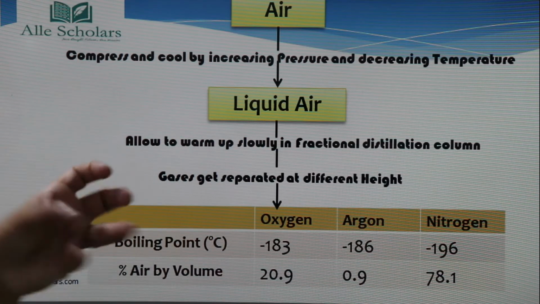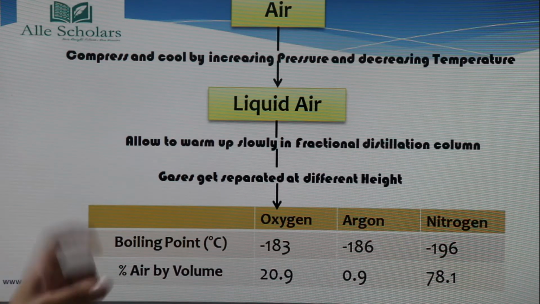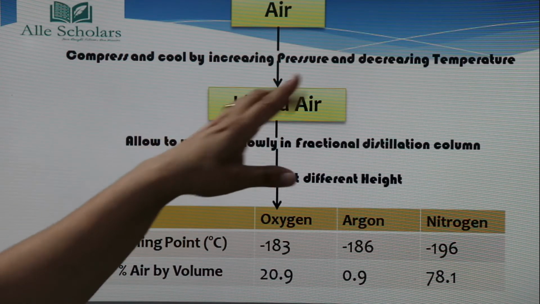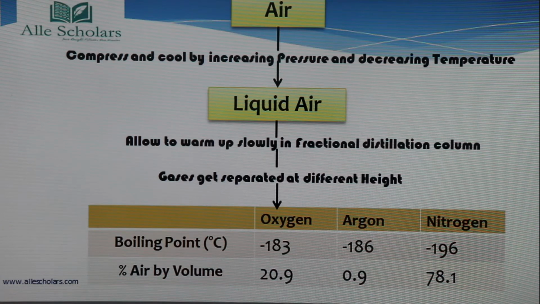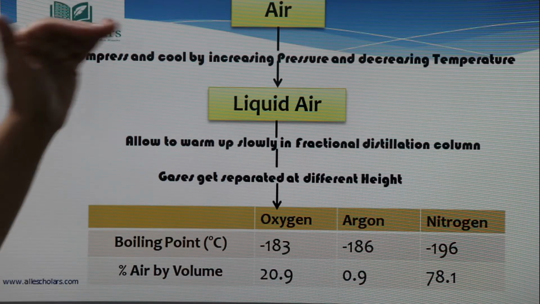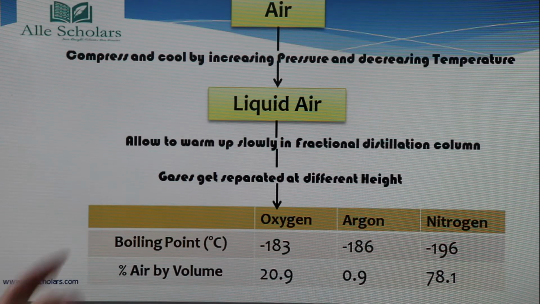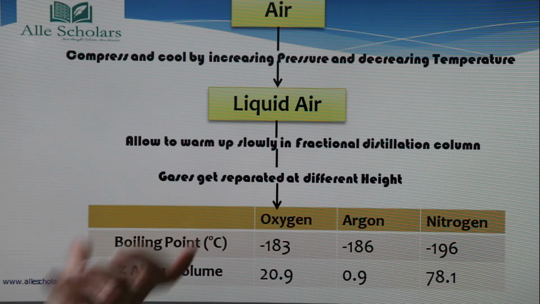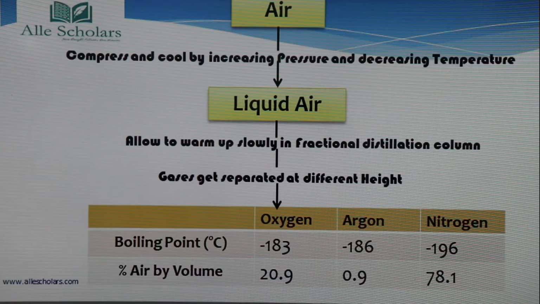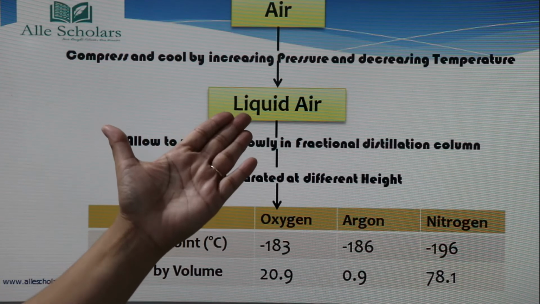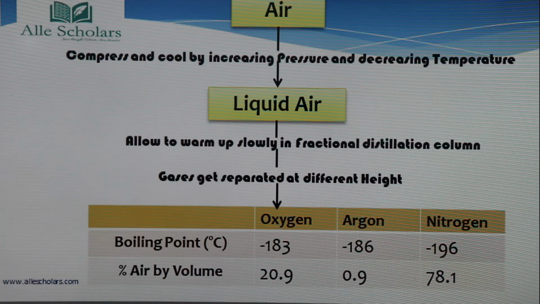Then this air gets converted into liquid air. The air which we now have is in the liquid state. This air was in a gaseous state. We know that air present in our atmosphere is in gaseous state. That has been converted into the liquid state.